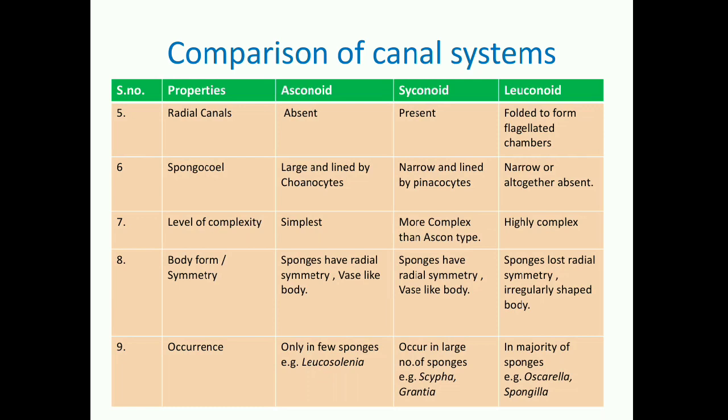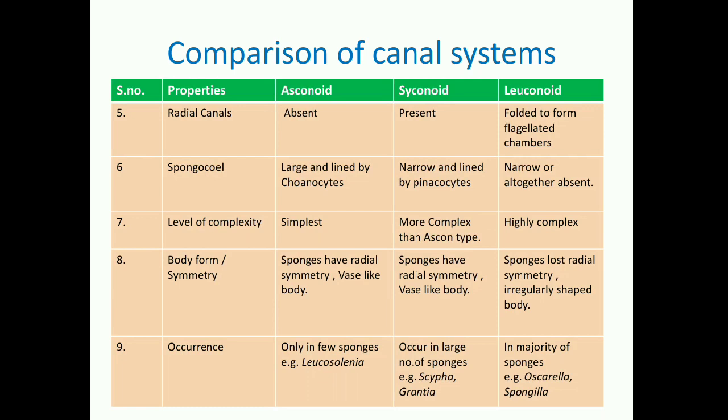Sixth feature we can compare regarding spongocele. Spongocele is again a cavity which is very large in asconoid and it was completely lined by choanocytes due to absence of canals over there. In syconoid system, spongocele becomes narrow and now it is lined by flat cells. The flat cells we call pinacocytes. But in leuconoid system we have seen either spongocele becomes obliterated, it becomes narrow, or it was altogether absent.